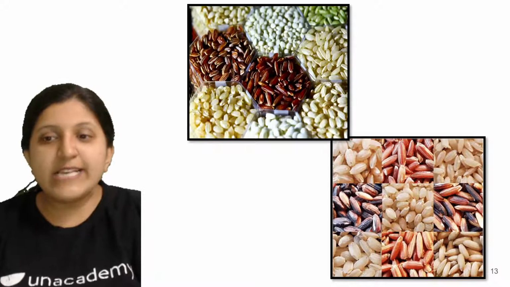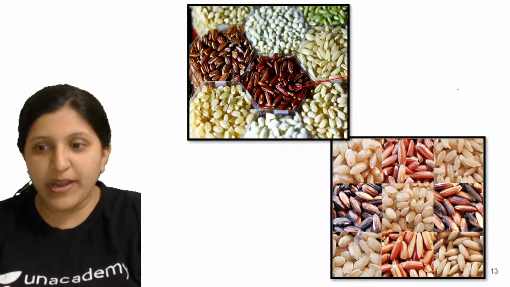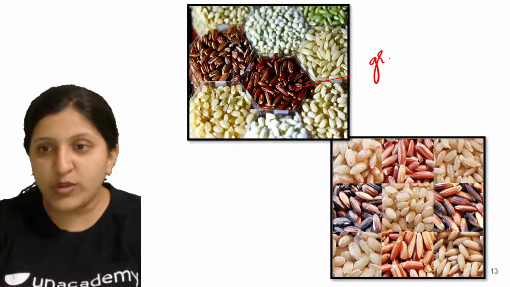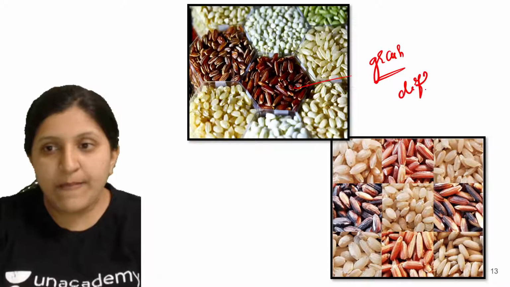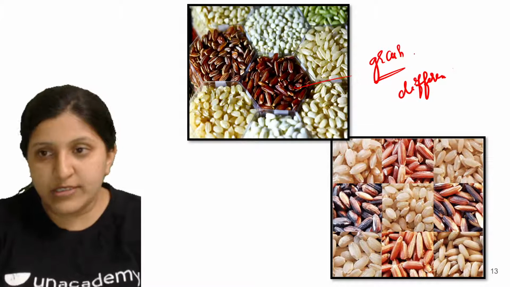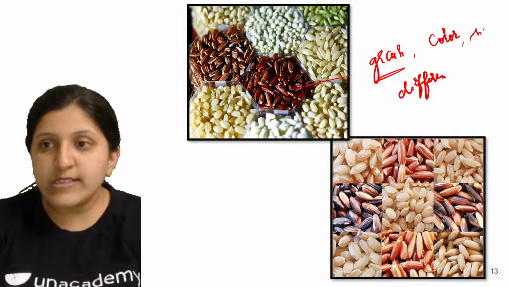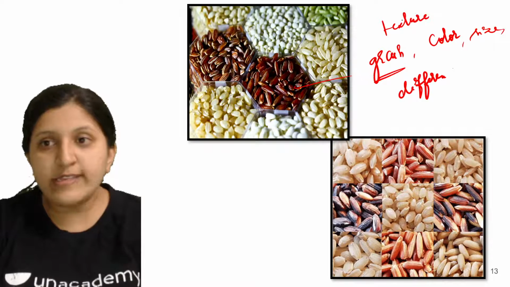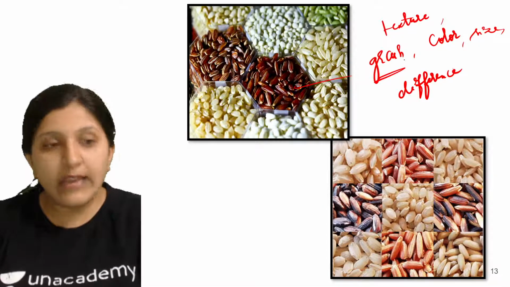Okay, so there is red rice, there is brown rice. So this is actually the red rice. You can see the grain difference also. With respect to the difference in the grain and the color, there is grain size and color difference. It is the size also, the texture we can say. So there is a difference in the texture, then the color variation.